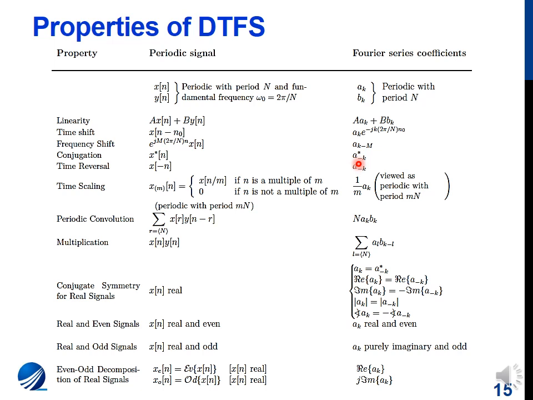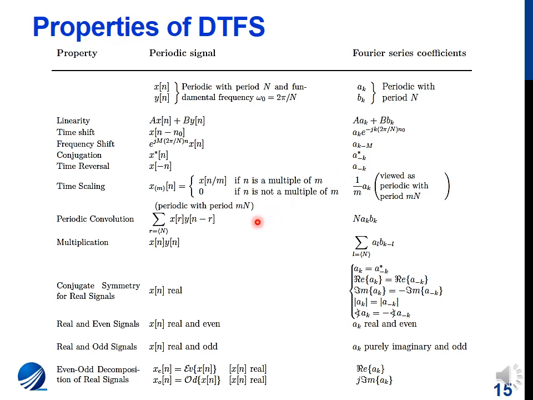But I told you that for conjugation, we do not determine the Fourier series for complex signals. So far we have always seen real signals. Then the time reversal property, which says that if in the time domain the signal is reversed, in the frequency domain the Fourier series coefficients are also reversed.